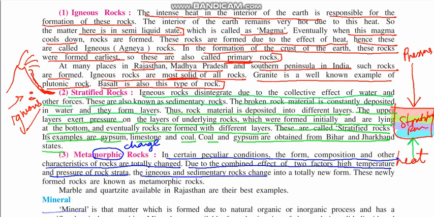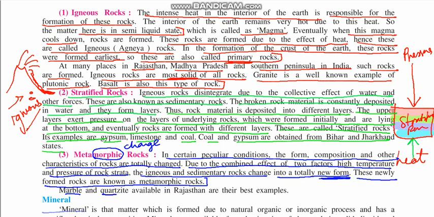They are formed due to some conditions. It can be due to heat, pressure, or any other reasons. And due to this change, a new type of rock is formed. They are known as metamorphic rocks. What is the term used for it? Metamorphic rocks. These newly formed rocks are known as metamorphic rocks.